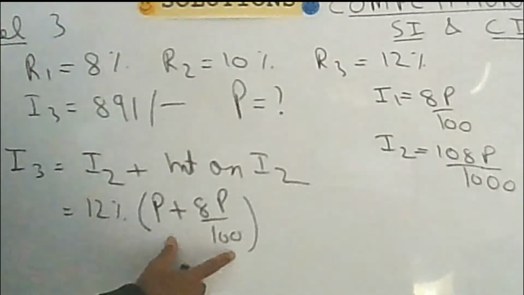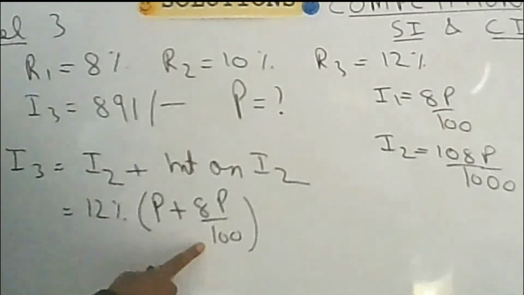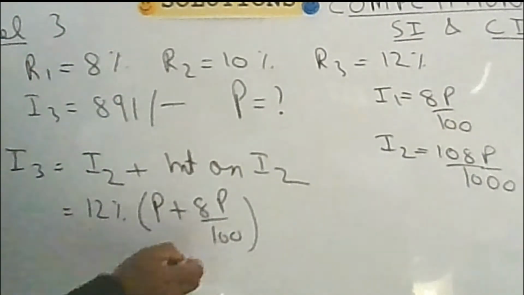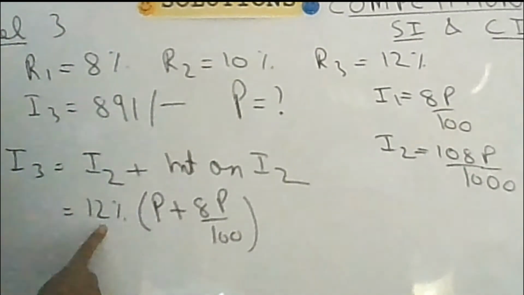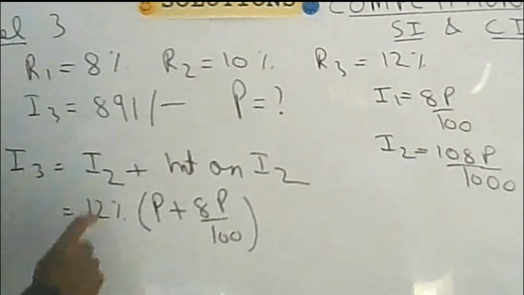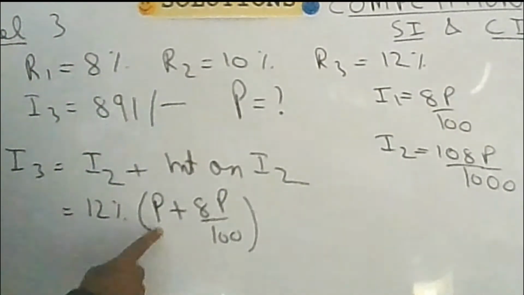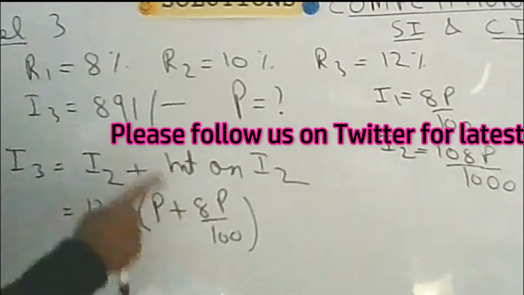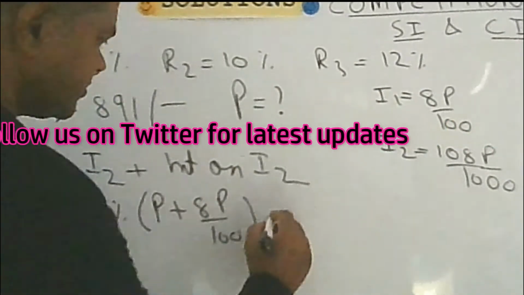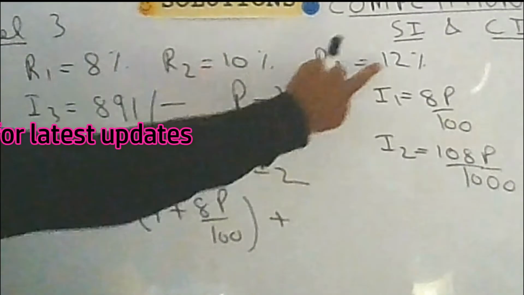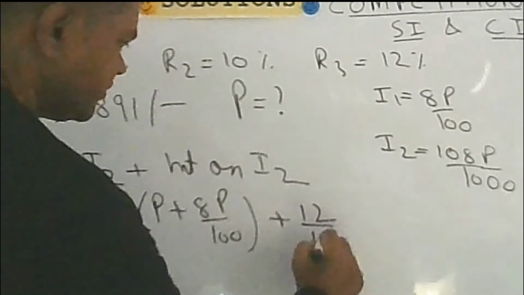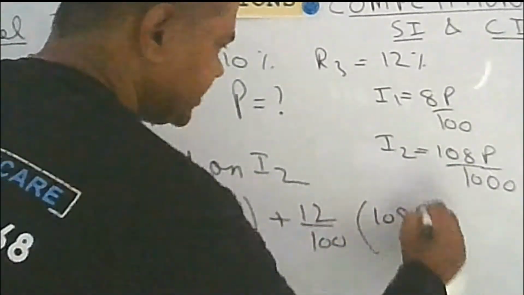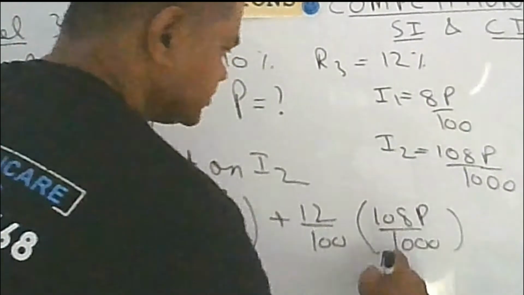This thing will be the amount at the end of first year, principal plus interest, and the amount at the end of first year will become the principal for the second year. And for the second year, instead of 10%, you have to calculate interest at the rate of 12%. So it will be 12% of the amount at the end of first year, or you can say the principal for the second year, plus interest on I2. Interest will be calculated according to 12%, so 12 upon 100 of I2. I2 we have calculated previously, 108p upon 1000.